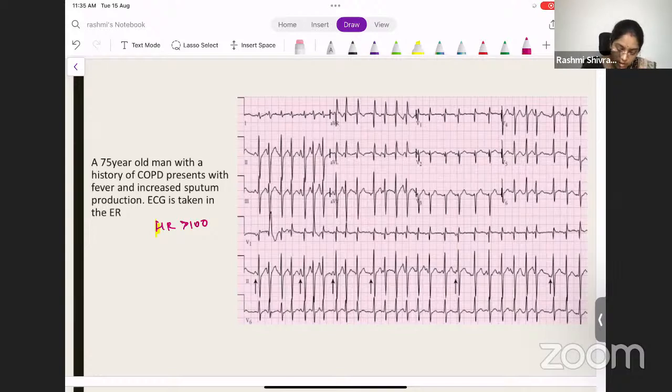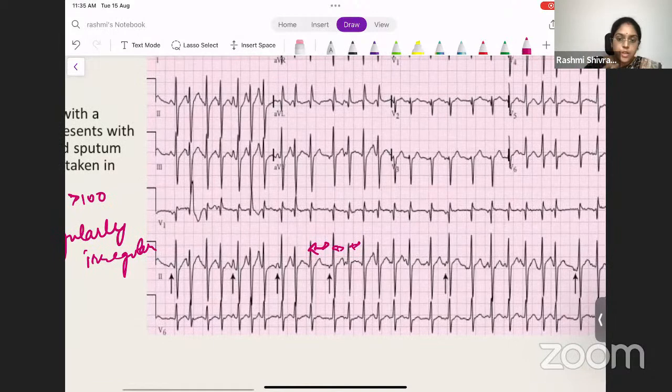Is it regular or irregular? You can see it is irregular. So coming on to the P wave morphologies, is the P wave the same in all? You need to remember, in atrial fibrillation, we saw that there were no P waves. Here we will see that there are different morphologies of P waves.